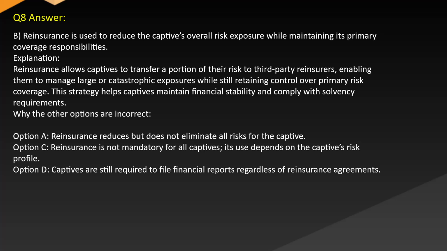Why the other options are incorrect. Option A: reinsurance reduces but does not eliminate all risks for the captive. Option C: reinsurance is not mandatory for all captives. Its use depends on the captive's risk profile. Option D: captives are still required to file financial reports regardless of reinsurance agreements.